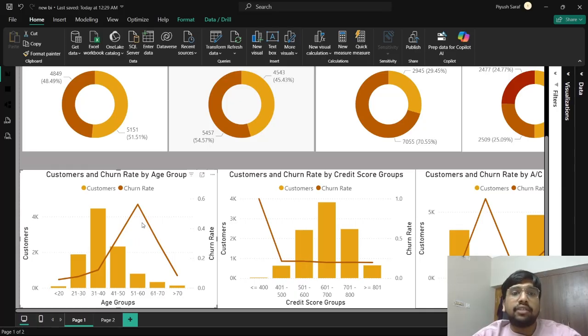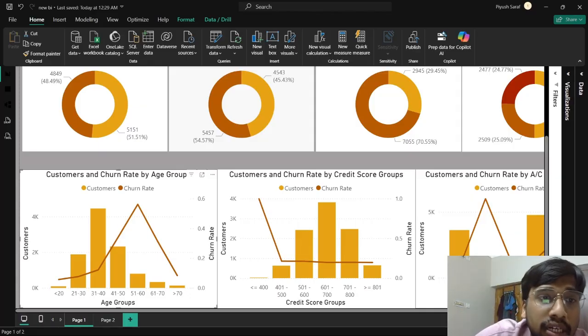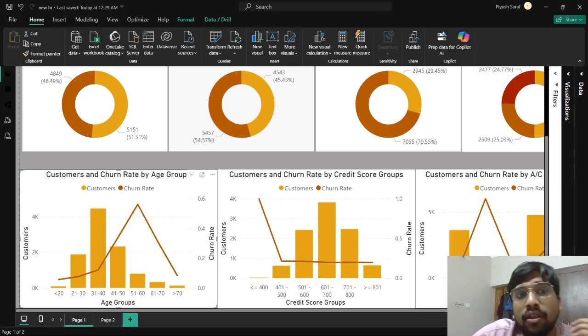Here you can see the churn rate is highest in ages 51 to 60. Okay. Here you see that these people are old basically, right? And they might not be that adept with technology. On the other hand, if you see customers with the age of less than 30, their churn rate is very low, which means that they are able to adapt better with the banking app.